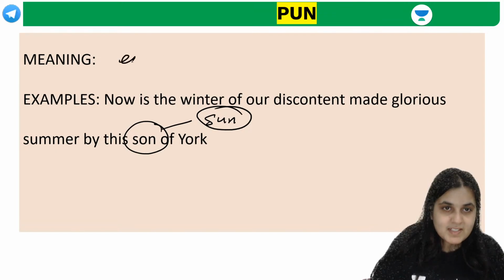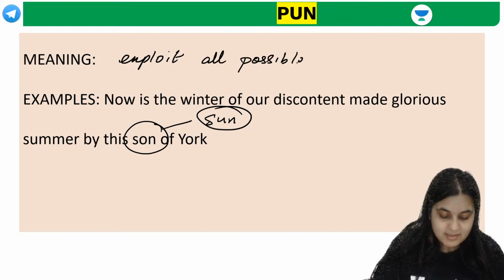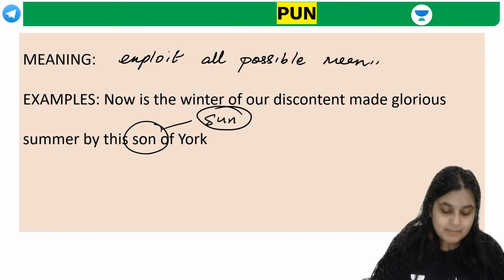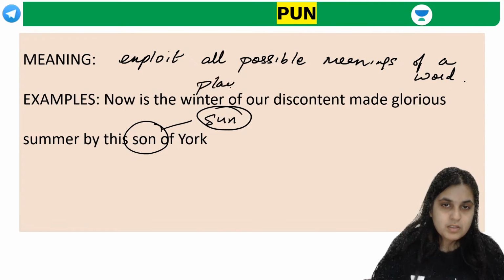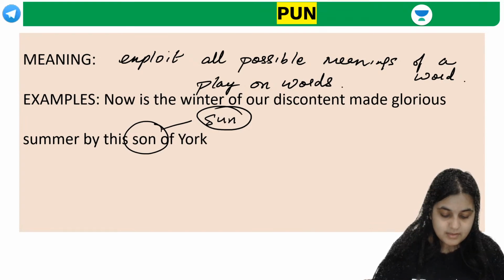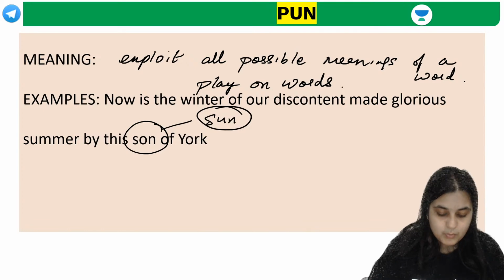So it's basically exploiting all possible different meanings of a word. It's like a play on words. Did all of you understand this? Clear with this? It's a clever usage or a play on words.